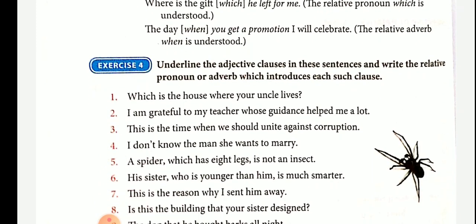Which is the house where your uncle lives? Here the relative adverb is where. You may be confused because of which, but it is not used as a relative pronoun, it is an interrogative pronoun. I am grateful to my teacher whose guidance helped me a lot. Here the relative pronoun is whose.